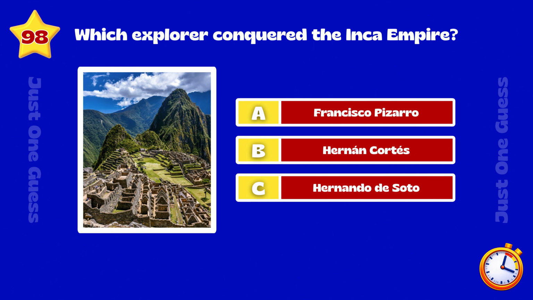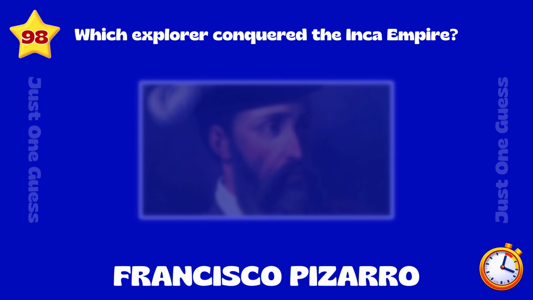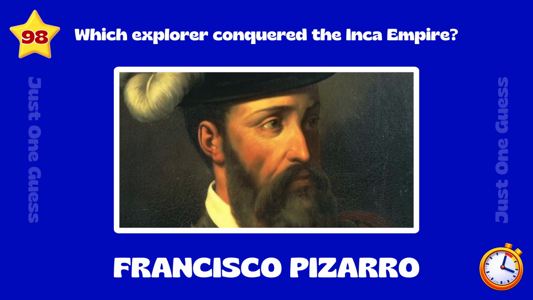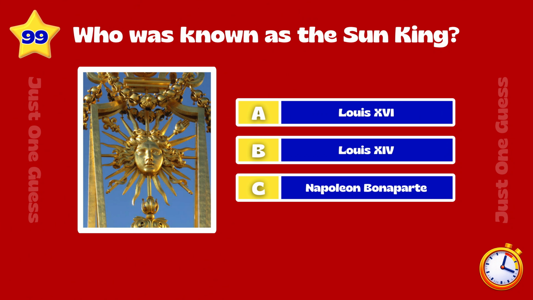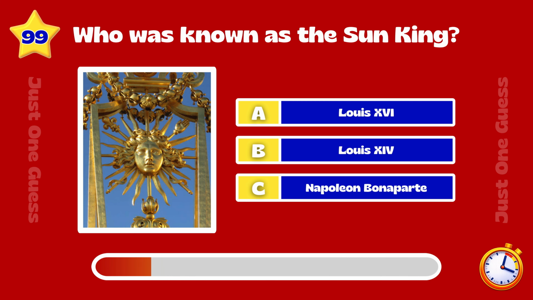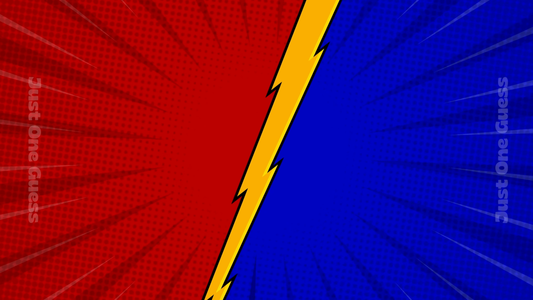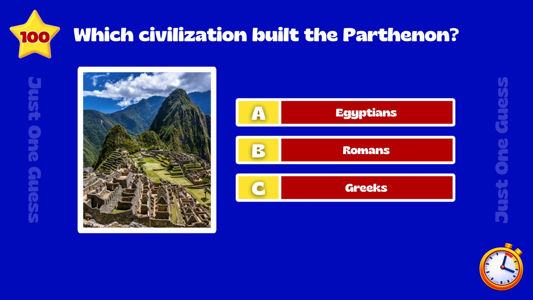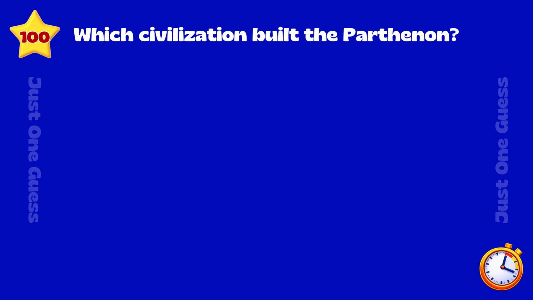Which explorer conquered the Inca Empire? Francisco Pizarro. Who was known as the Sun King? Louis XIV. Which civilization built the Parthenon? Greeks.